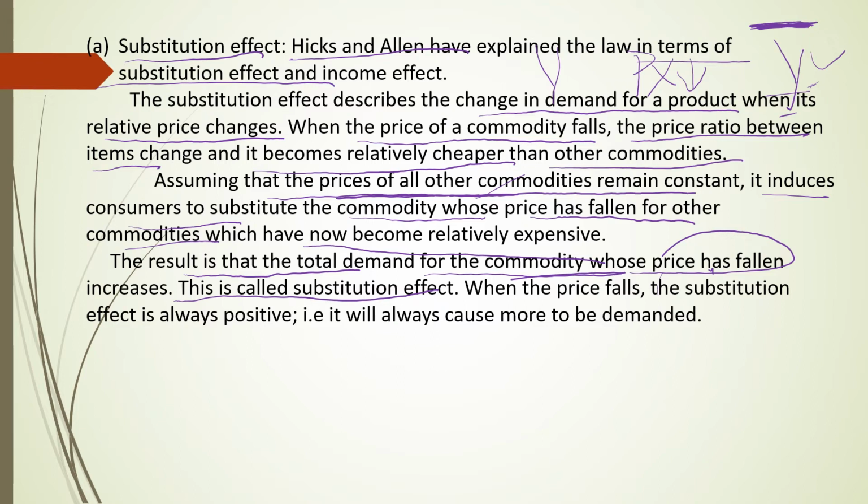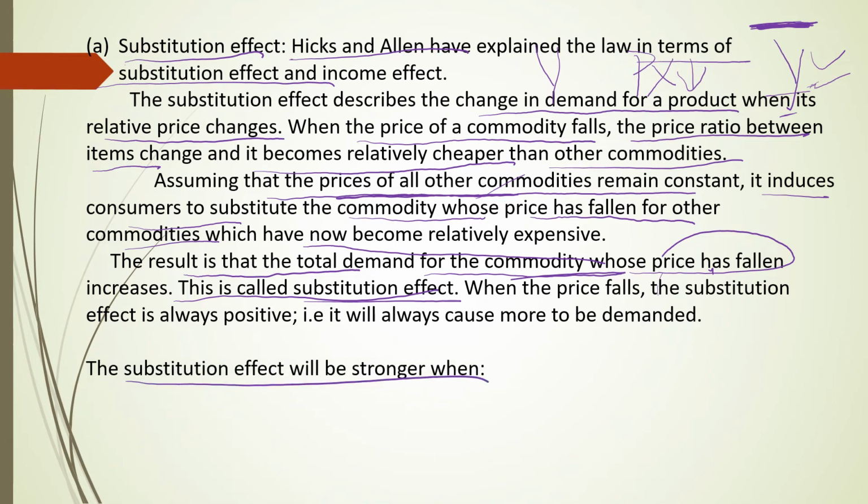But when X good becomes relatively cheaper compared to Y good, then definitely instead of using Y, they will prefer to use X good, and demand for X good will increase further. That we call the substitution effect.